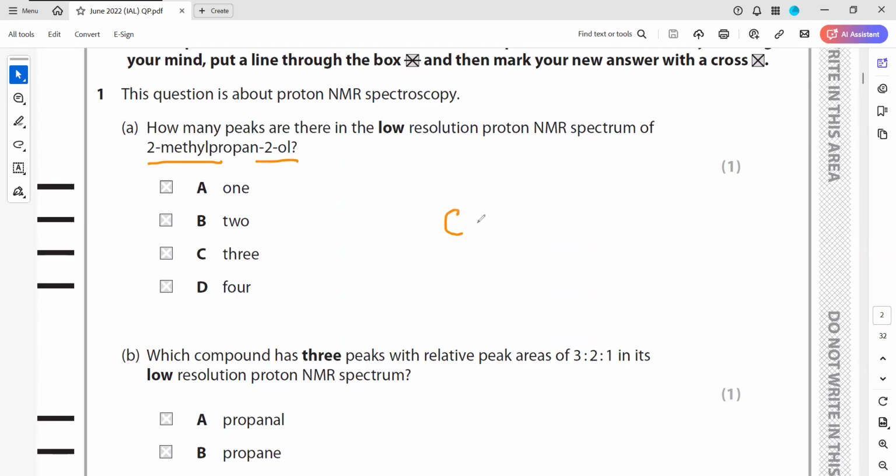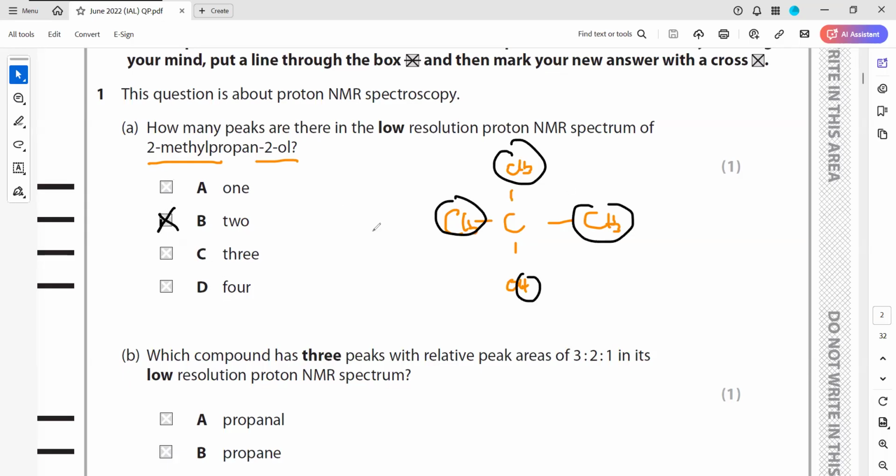So we have propane with three carbons, OH is there at position 2, and a 2-methyl is there. How many peaks will be there? Three. Yes, how many peaks? 2-methyl, 2, because these are identical hydrogen environments. These are identical hydrogens, and this is 1, so this will have 2 peaks.